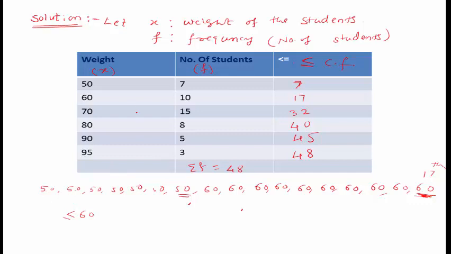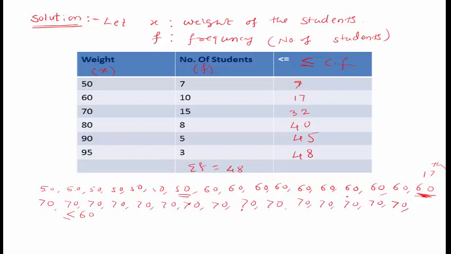Next you have to arrange 70 fifteen times.